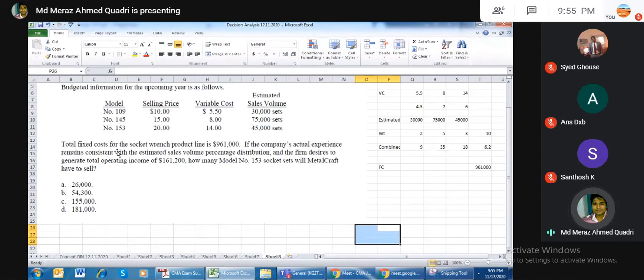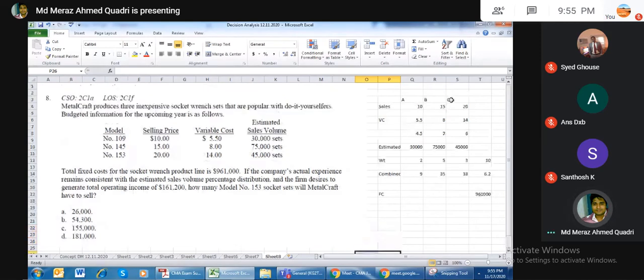They have to generate the 161,200. So he wants to sell 53. It means the question is asking about product C. So what is your estimated profit here? 161,200.